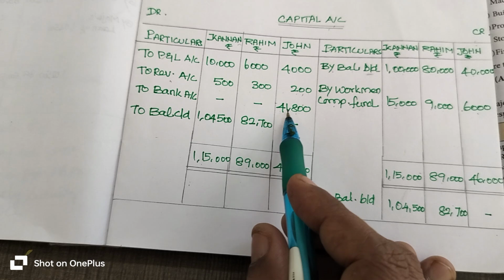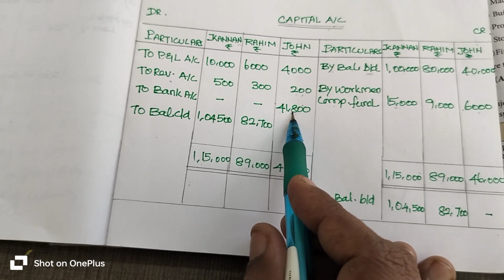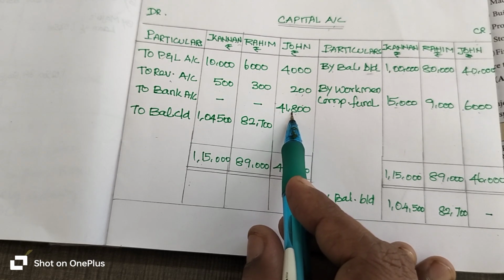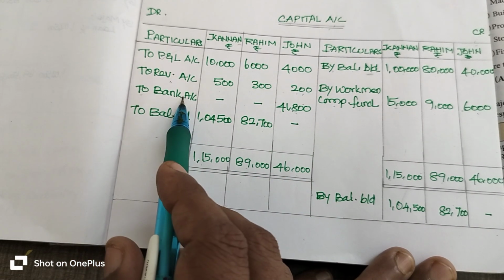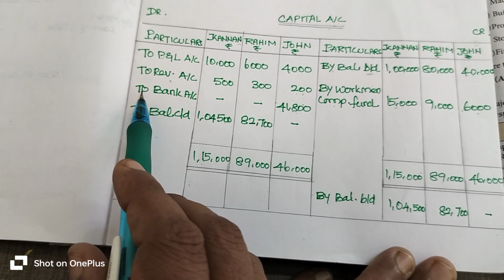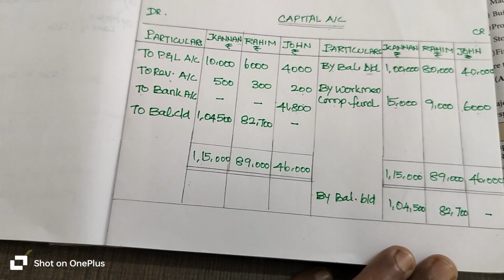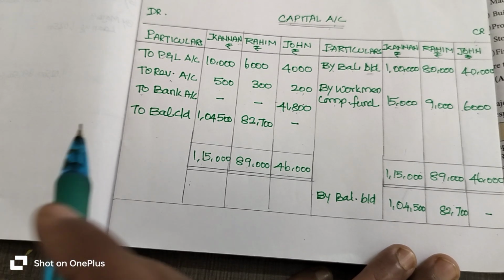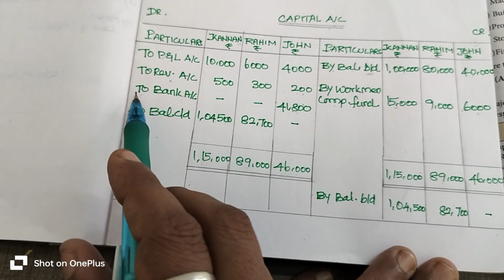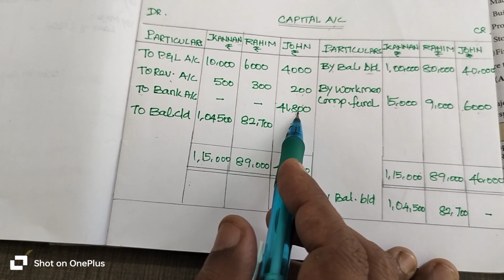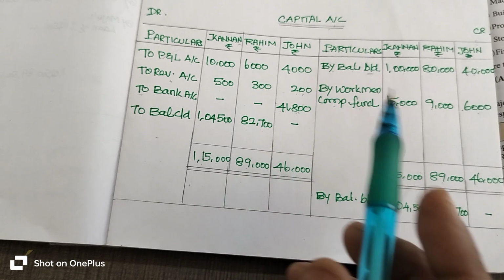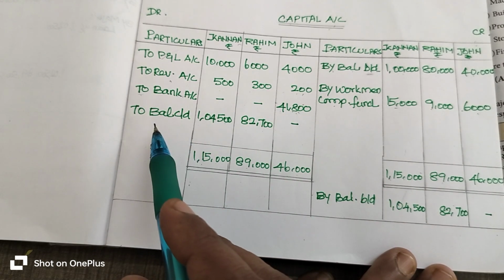The 41,800 rupees is the settlement for John, which the continuing partners paid through the bank account. So for that you write, that means through cheque they paid the settlement to retiring partner John. You have to write to bank account, 41,800 rupees, immediately paid to the retiring partner from the continuing partners.